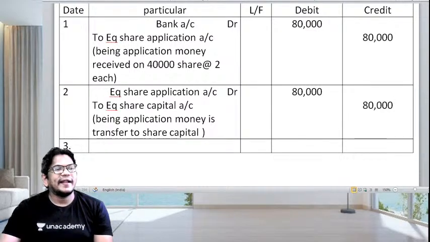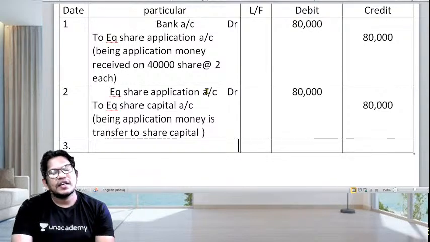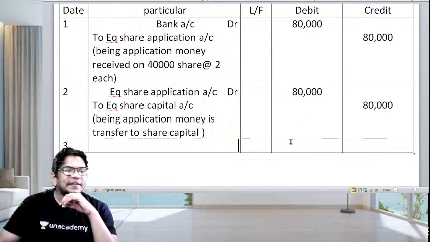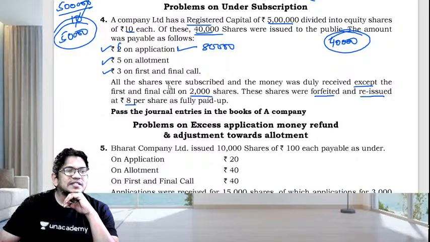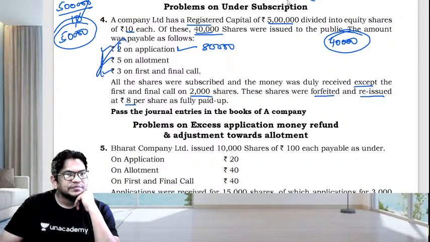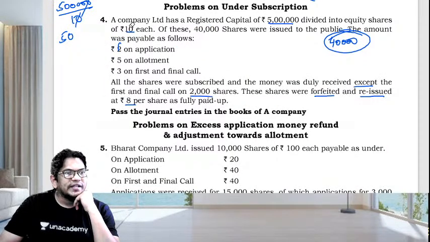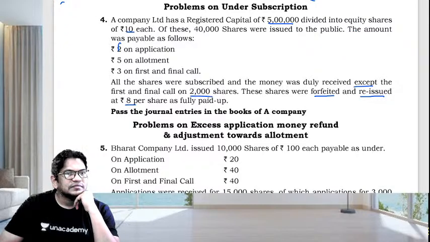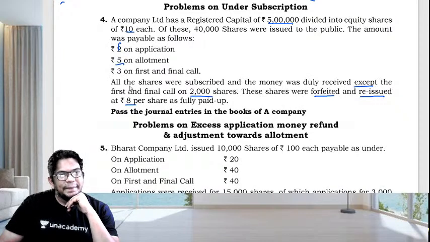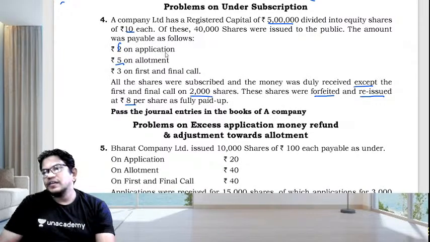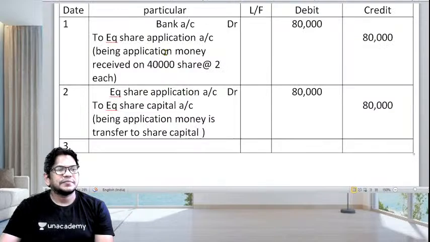Understood? Okay, next comes share allotment. Just have a look here. I'm going to rub all this now. Look here, children, allotment is 5. How much is that? Allotment is 5. So we'll solve the allotment entry now fast.